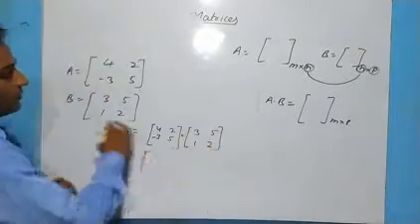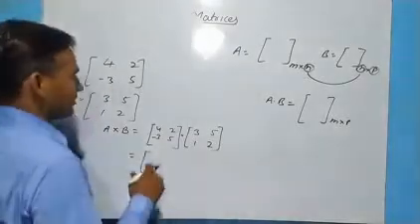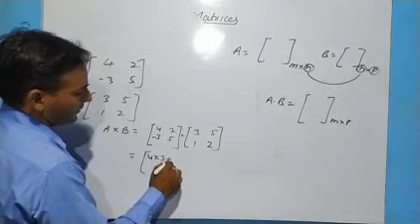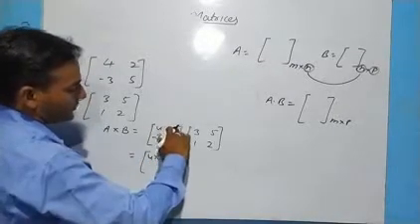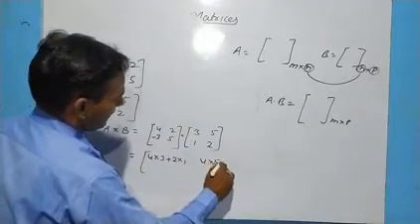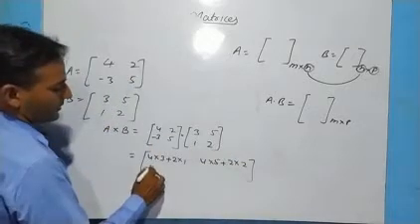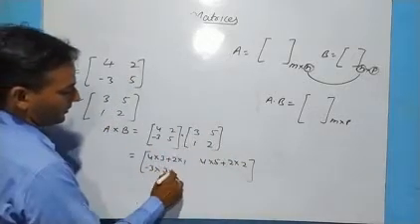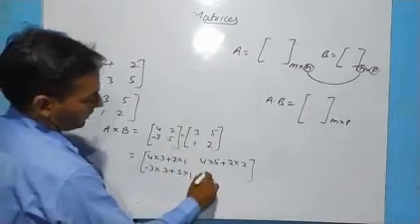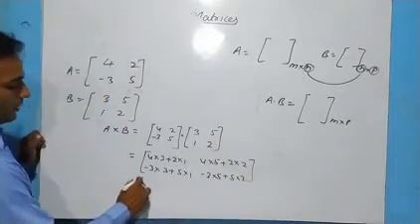I have told you, first row, first column, as I did in the example of Ram and Shyam. Please remember, first row, first column. 4 multiplied by 3 plus 2 multiplied by 1. Again, first row, second column: 4 multiplied by 5 plus 2 multiplied by 2. Minus 3 multiplied by 3 plus 5 multiplied by 1. Minus 3 multiplied by 5 plus 5 multiplied by 2. Now we will get the answer.